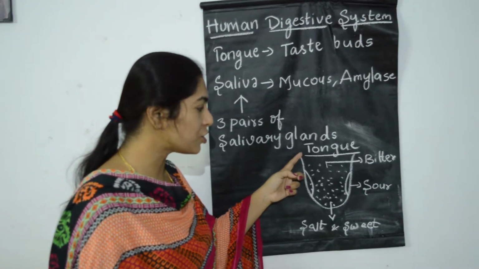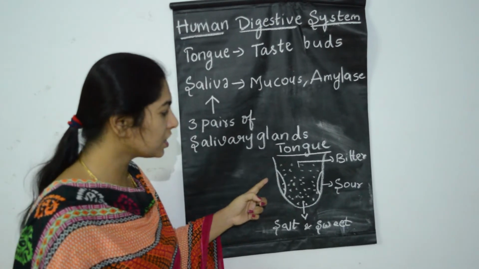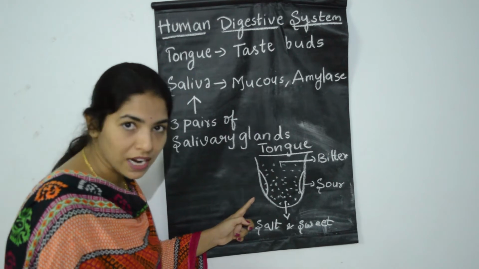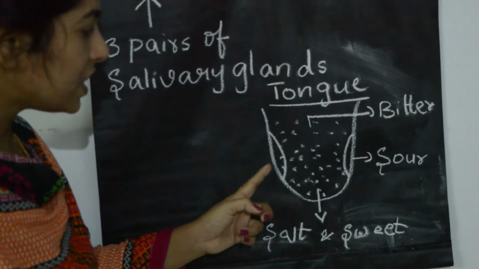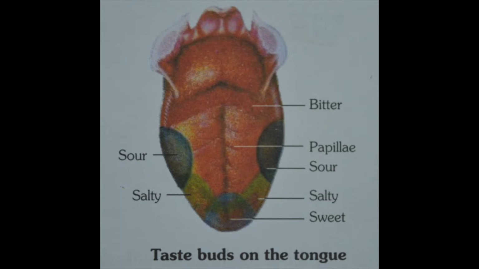Here is the picture of the tongue representing the different types of taste buds, which help in detecting a particular taste. The taste buds for salt and sweet are present in the front portion of the tongue, the taste buds for sour are present at the sides of the tongue, and the taste buds for bitter are present at the back portion of the tongue.